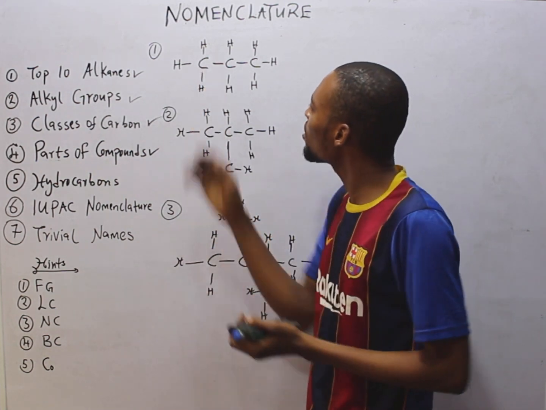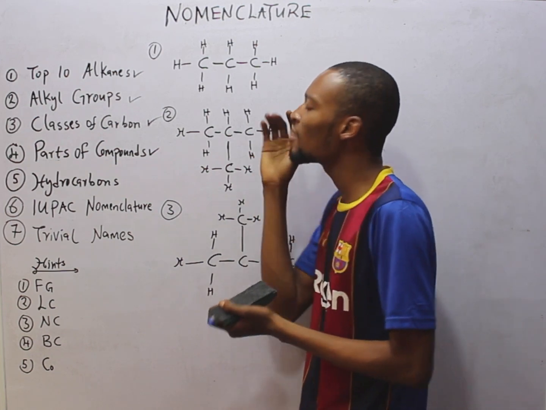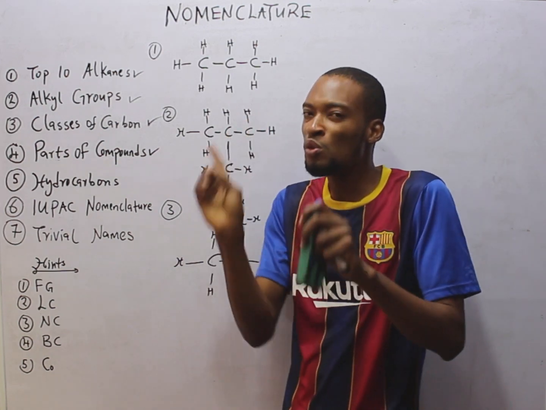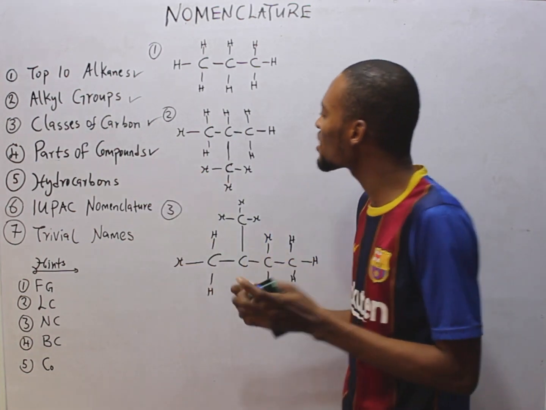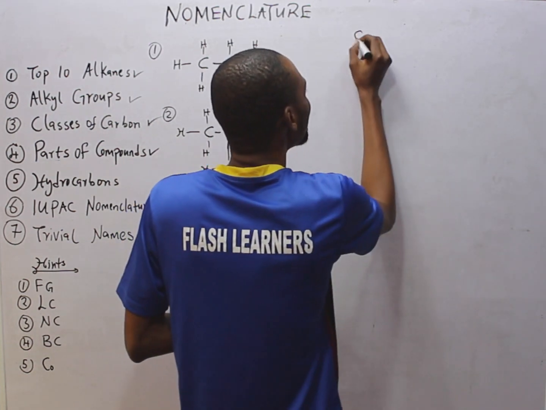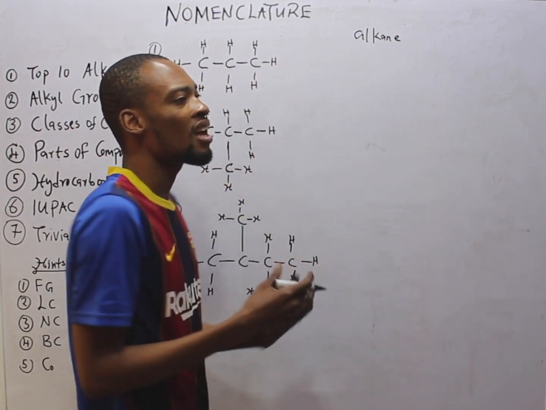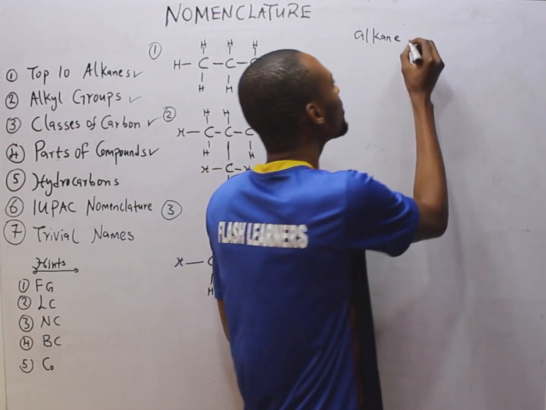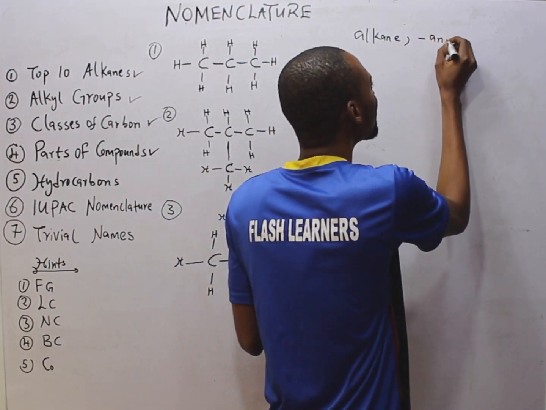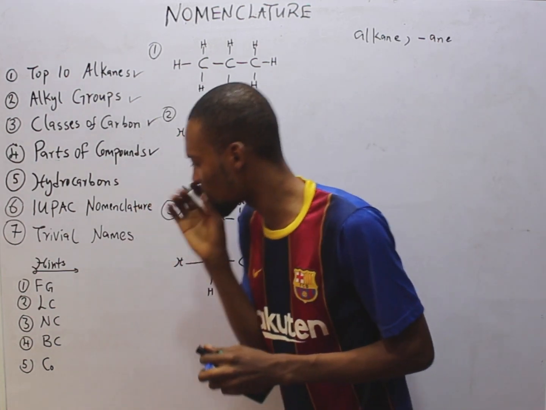Two, all the bonds are single. What does it mean? It means here we have a hydrocarbon with single bonds, and a hydrocarbon with single bond is referred to as alkane. So it is an alkane. And what is the functional group of alkane, or the suffix? It is simply ANE. Step 1 done and dusted.